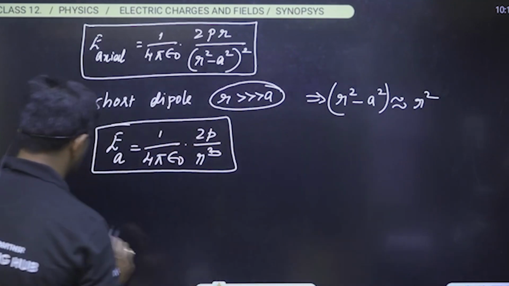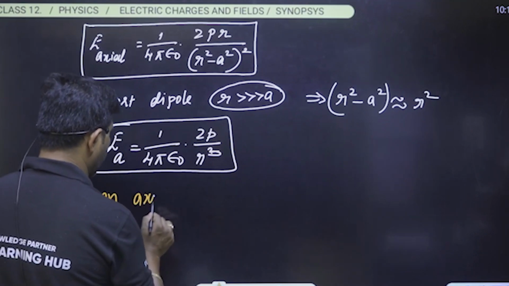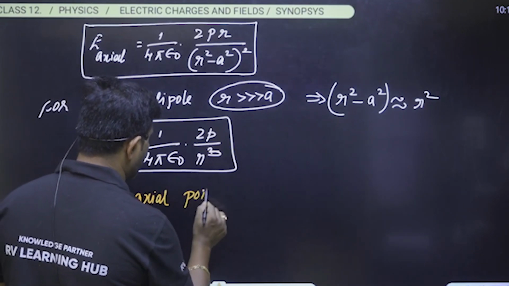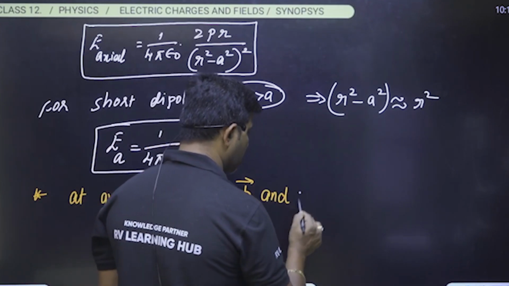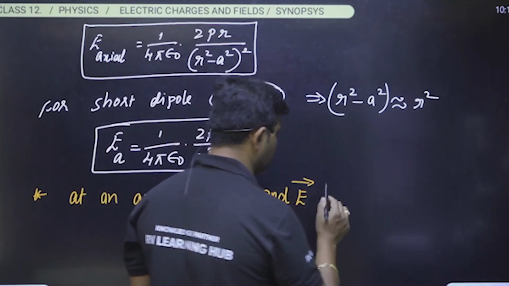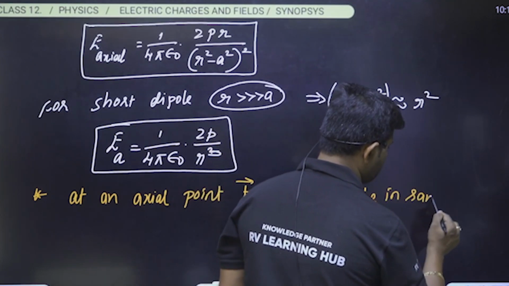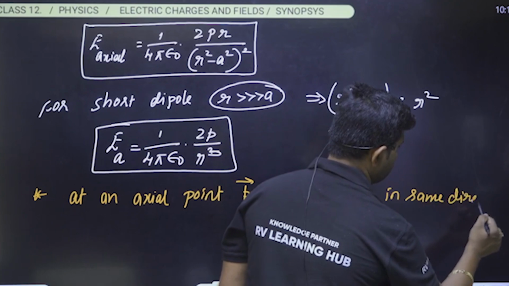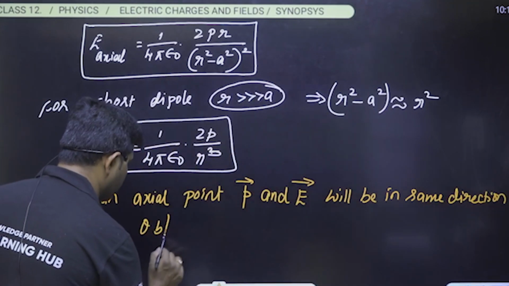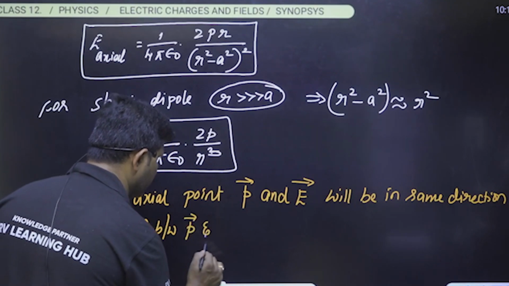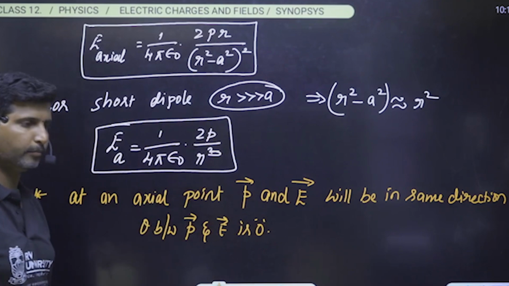Please make sure about this. At an axial point, the dipole moment and the electric field will be in the same direction. That is, the angle theta between the dipole moment vector and the electric field vector is equal to 0 degrees.